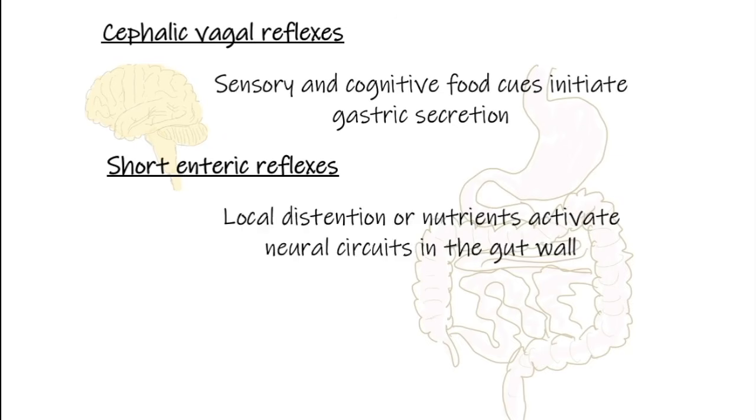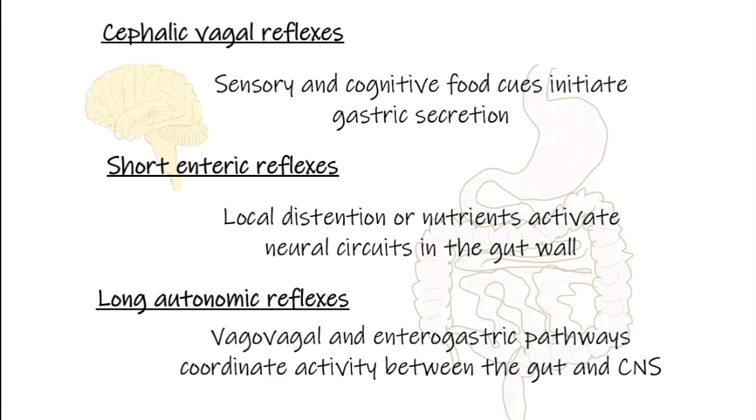Short enteric reflexes involve the local distension of a portion of the GI tract or nutrients within the GI tract that activate neural circuits in the gut wall, bringing about some type of response. Those neural circuits are part of the enteric nervous system. Finally, we have long autonomic reflexes. These classically are vagal and enterogastric pathways. These coordinate activity between the gut and the central nervous system.